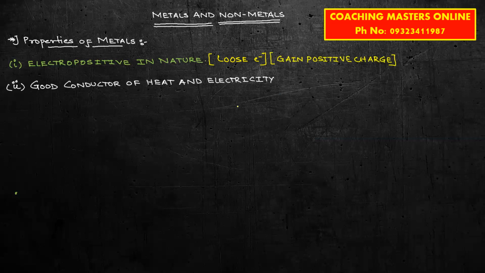Okay. Second property, they are good conductors of heat and electricity. यार ये तो हमें पता ही है कि every metal is a good conductor of heat as well as electricity. वो heat भी अच्छे से conduct करता है, electricity भी अच्छे से conduct करता है. अच्छा, now what is the reason for conducting electricity? Then please remember, for conducting electricity by a metal, the reason is free electrons. Okay, metal में जो free electrons होते हैं, these free electrons are the foremost important reason why metals are good conductors of electricity.